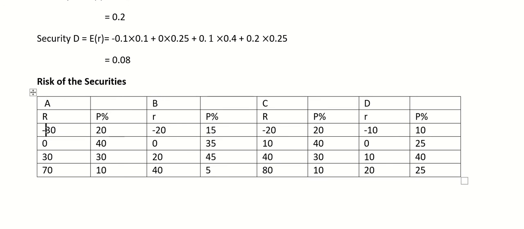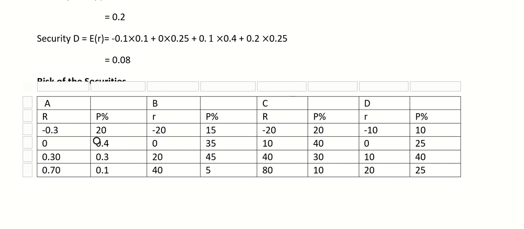I will just convert it into decimals because we have to solve it like that, right? So now we will calculate the risk of security A. How will we calculate it?